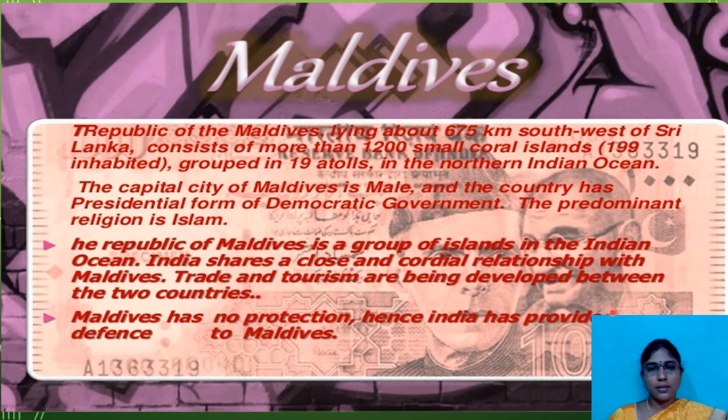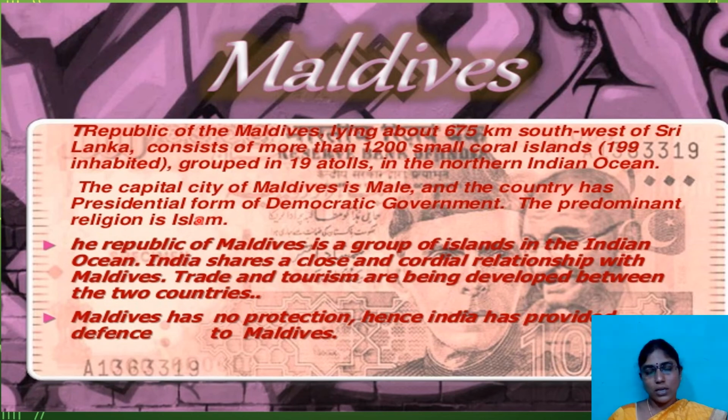Relationship with Maldives. The Republic of the Maldives, lying about 675 kilometers southwest of Sri Lanka, consists of more than 1200 small coral islands. Of these, 199 islands are inhabited, grouped in 19 atolls in the northern Indian Ocean. The capital city of Maldives is Malé, and the country has a presidential form of democratic government. The predominant religion is Islam.